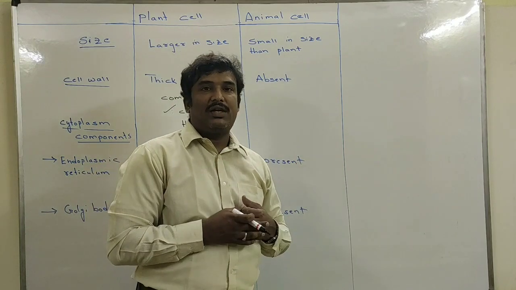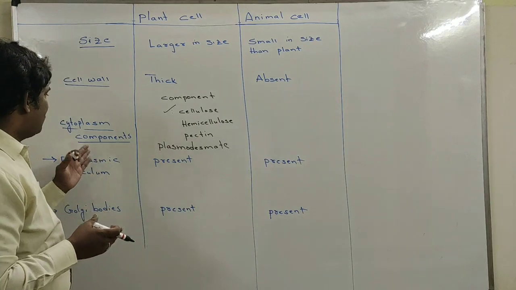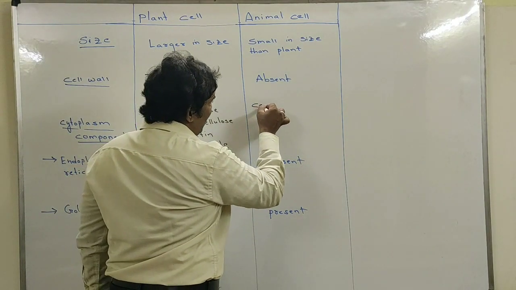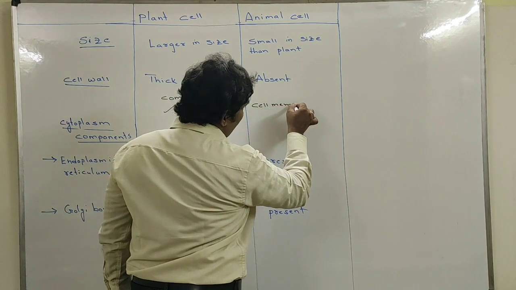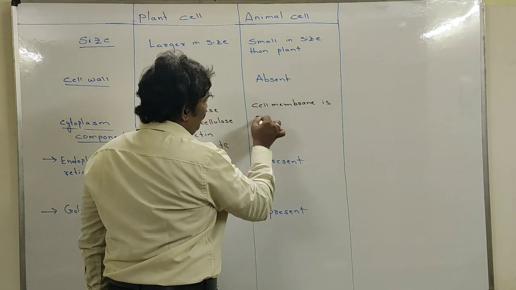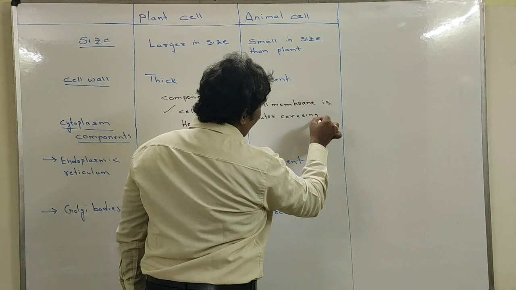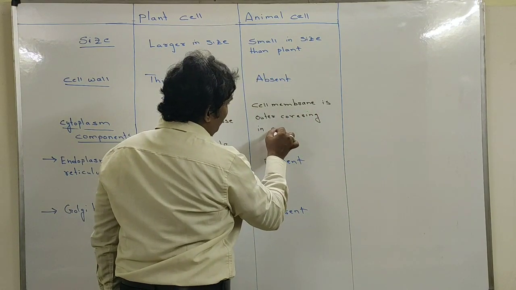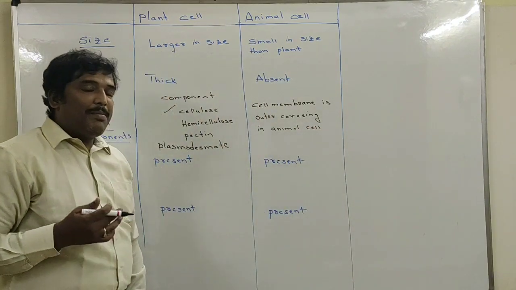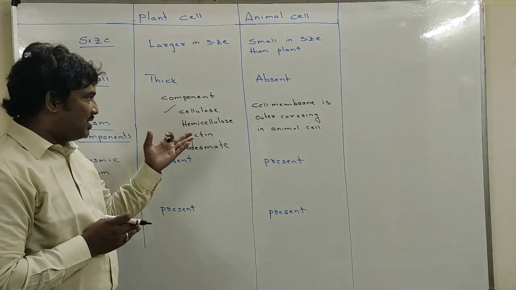Then what is the outer layer covering the animal cell? The outer layer covering the animal cell is the cell membrane. So instead of a cell wall, we have a cell membrane. The cell membrane is the outer covering in the animal cell. The cell membrane is present in both the plant cell as well as the animal cell.